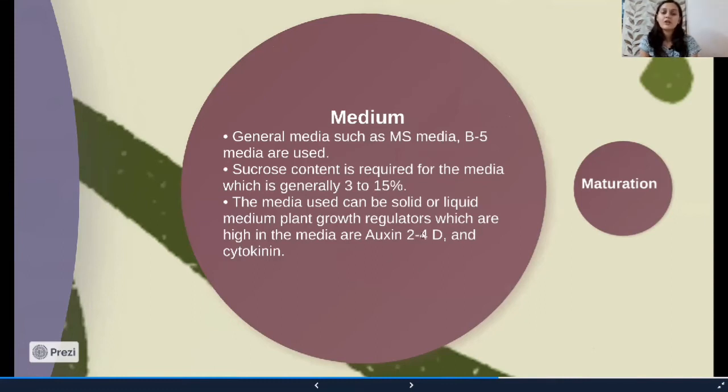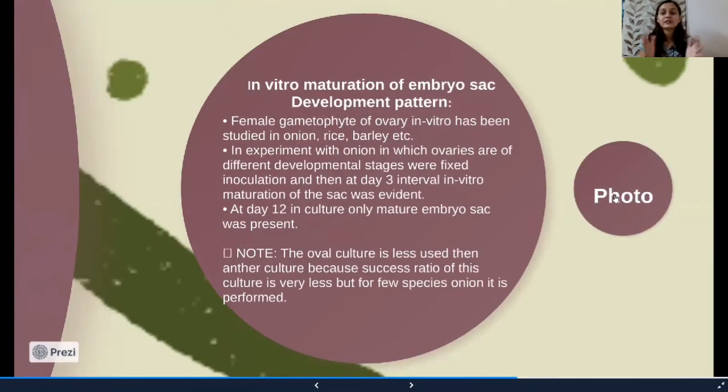The growth regulators required in the media are mainly auxin 2,4-D and cytokinins. Why? Because in indirect gynogenesis, callus is formed when we give equal amounts of auxin and cytokinin in the medium. This is the reason why we need auxin and cytokinins in our medium.